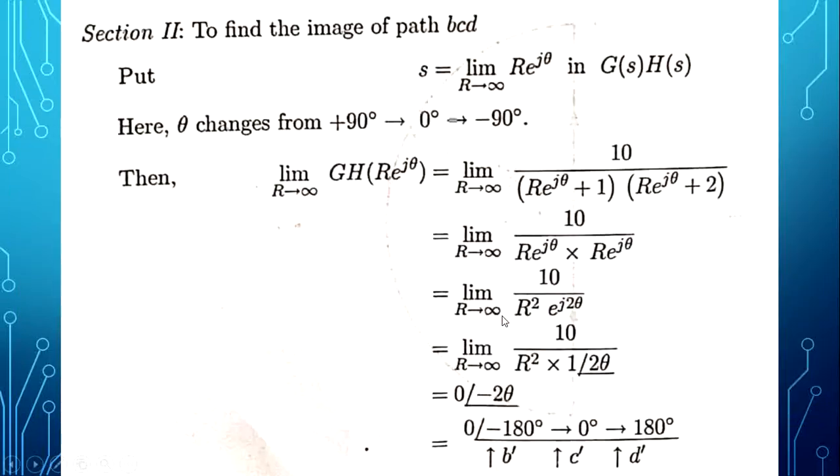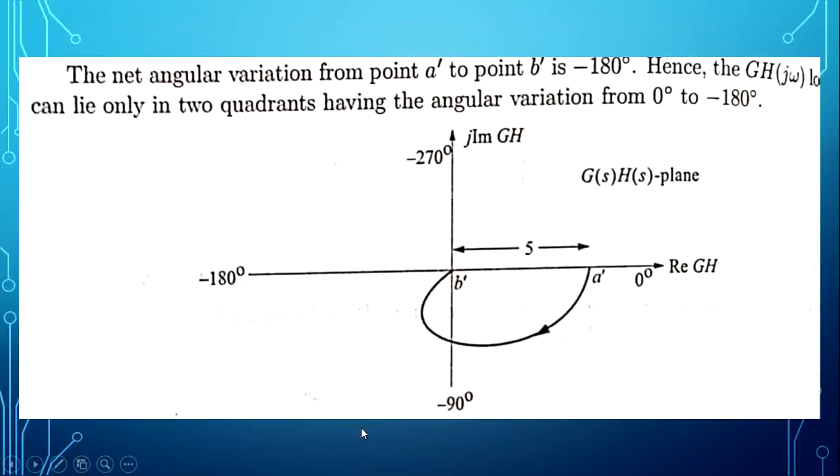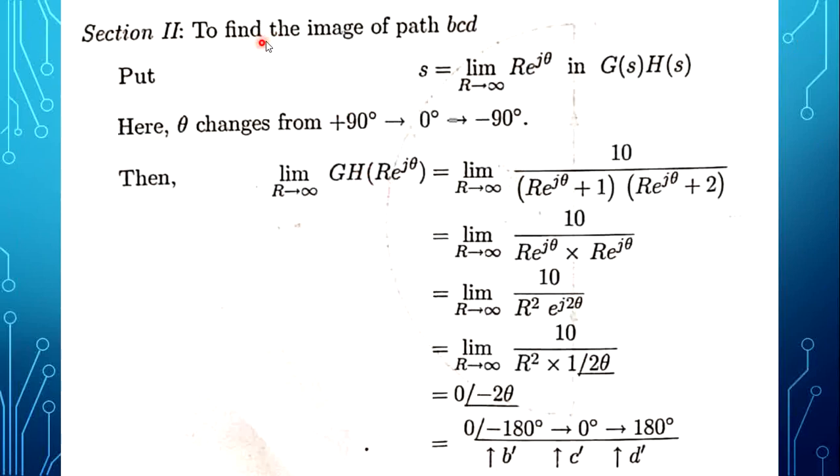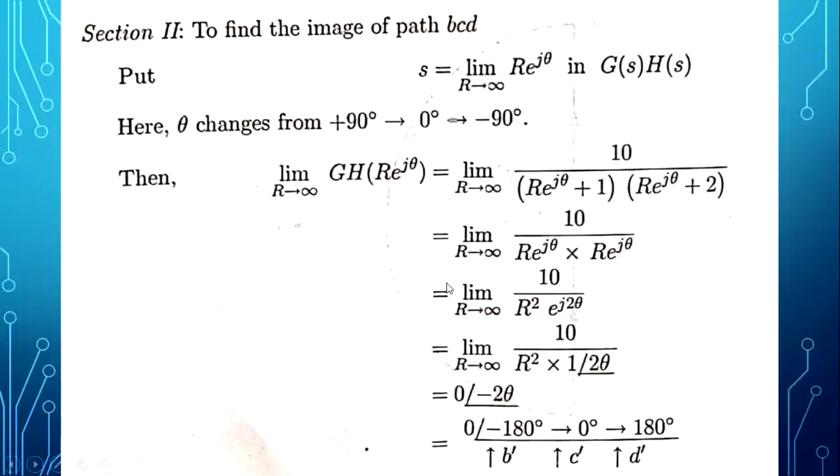Now, in the contour, the second section, BCD, omega varies from plus infinity to minus infinity. So section 2, to find the image of path BCD, when r tends to infinity, this path is r e to the power j theta.